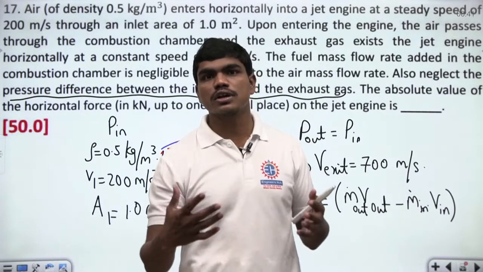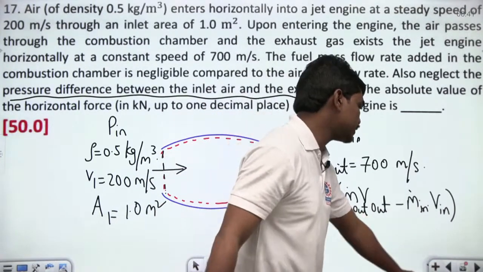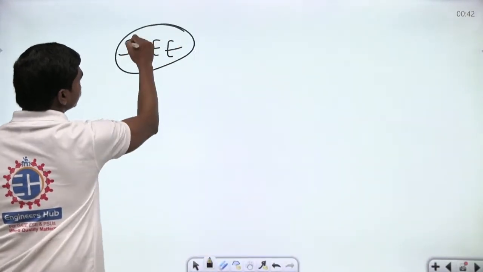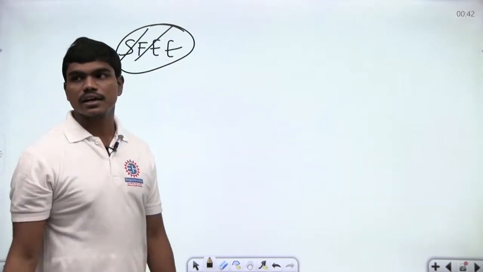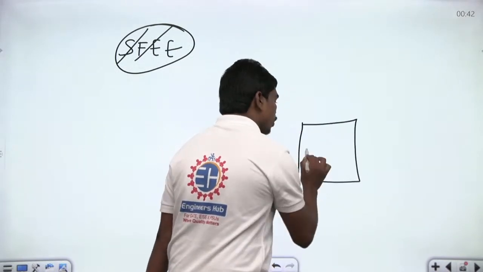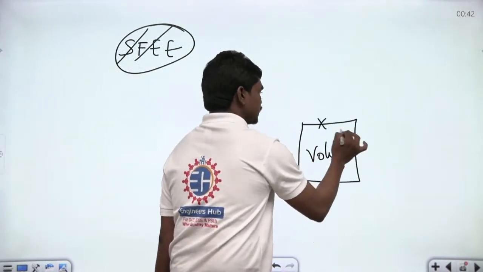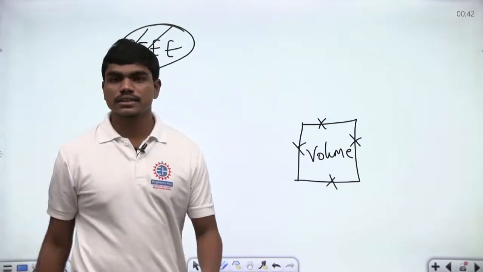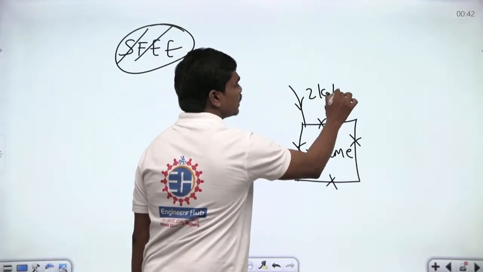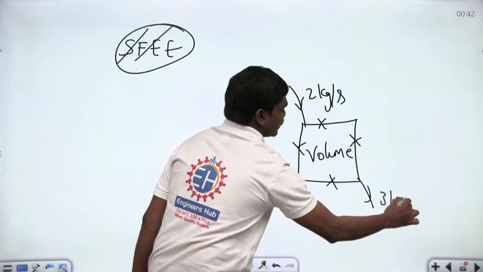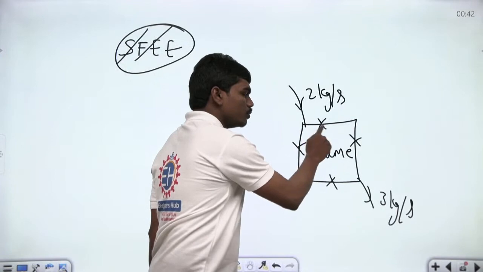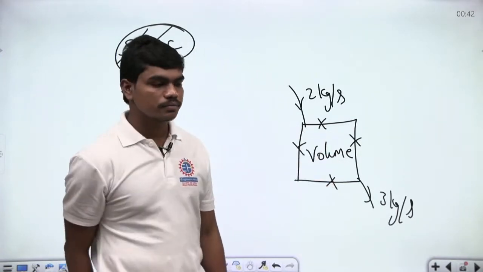Okay, what happens if they don't operate under steady state? I'll tell you, since we have some time, let us talk. Normally you will assume steady flow energy equations at any point, and you will assume the equipment is running at steady state. What happens if the equipment doesn't run at steady state? At the end, your equipment will have some finite volume and some temperature limits for the materials. Now suppose your inlet mass flow rate is 2 kg per second and it's going out at 3 kg per second. Then after some finite number of cycles you get a situation where the substance inside the tank gets depleted.